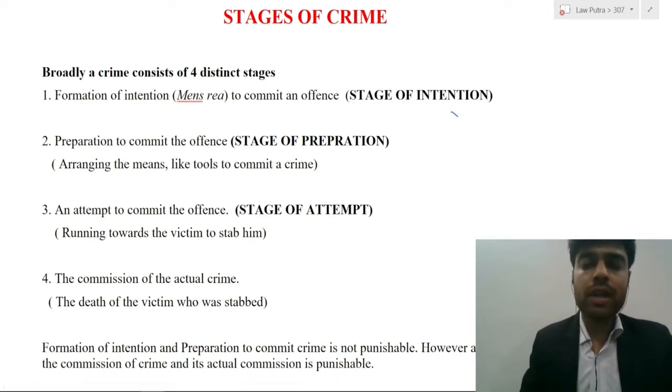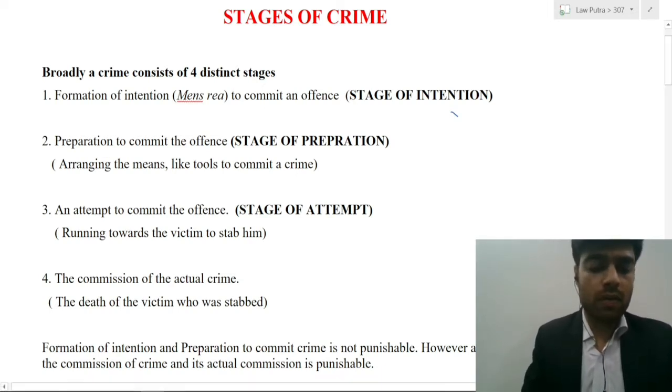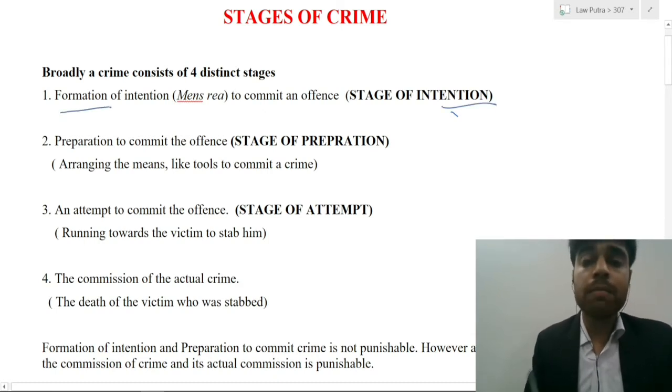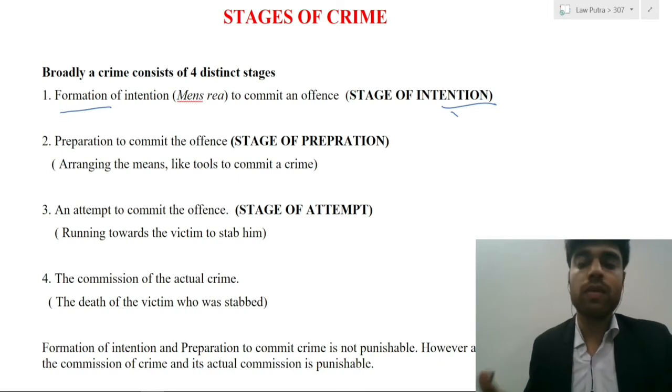Now broadly there are four stages of crime. First is the formation of the intention, which is also known as stage of intention. Second is the preparation to commit the offense, or stage of preparation. Third is an attempt to commit the offense, which is known as the stage of attempt, and this is very important for our topic. And fourth is the actual commission of the crime.